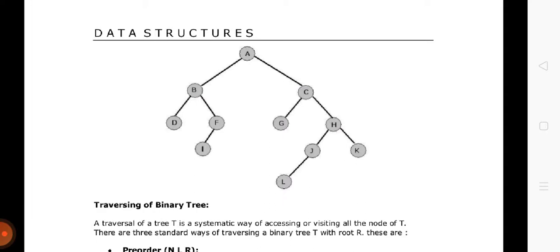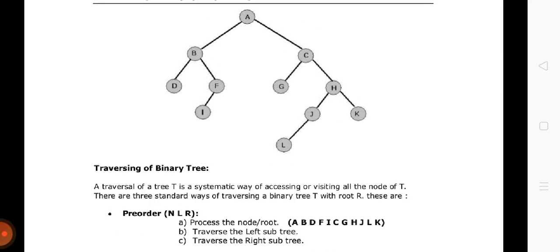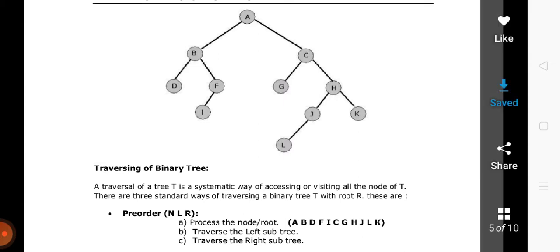So in this way you can see that all the nodes, first look at, we have processed A, then we come to B, then we come to D, then we come to F, which is right, then we come to I. Actually, after I, now look at it, we have completed the left of A. The left of A was wholly completed, right? Now we will come to the right of A, which is C, and C is processed.